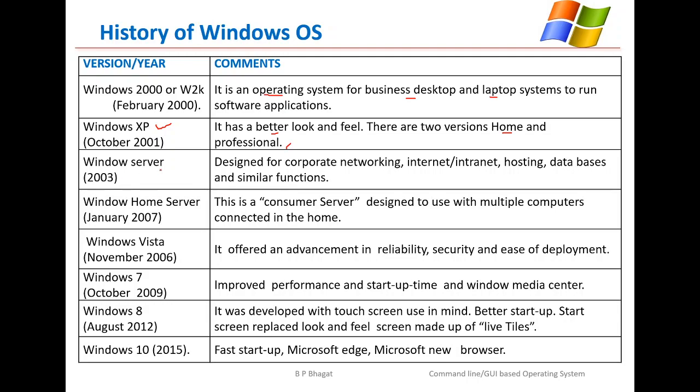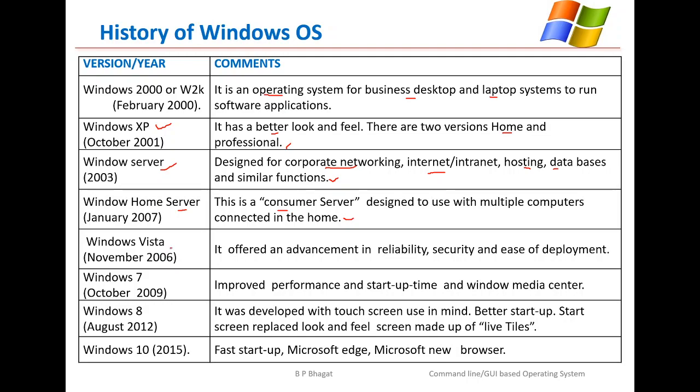Then in 2003, Windows Server 2003 came up in the market, which has corporate networking, internet, intranet, and hosting database functions available within it. So this is basically a client server operating system. Then Windows Home Server, a consumer server designed for multiple computers which are connected within a home.